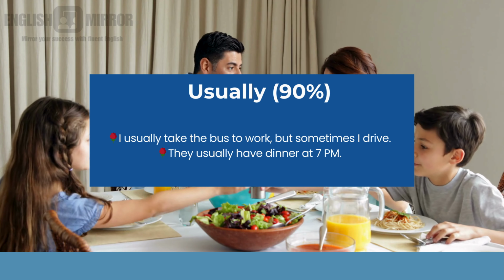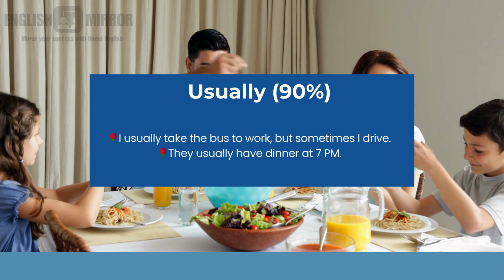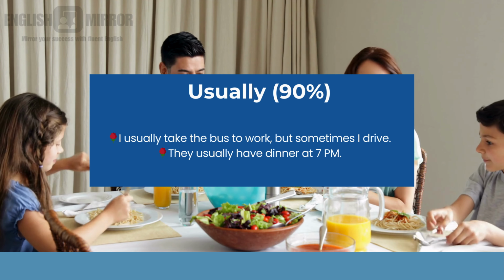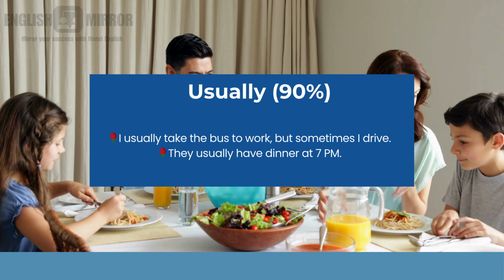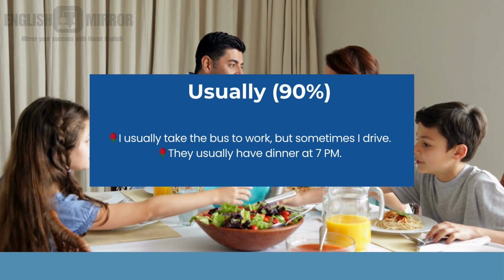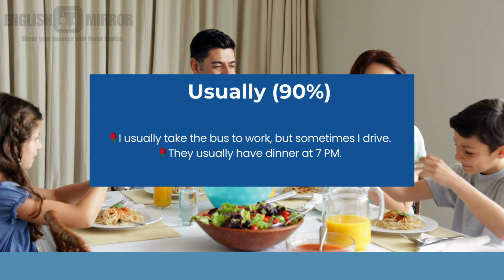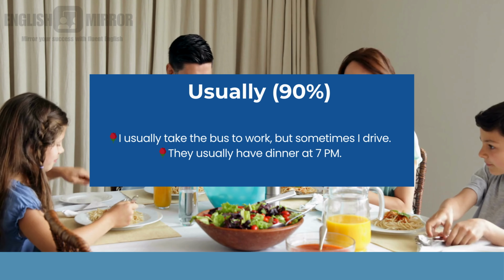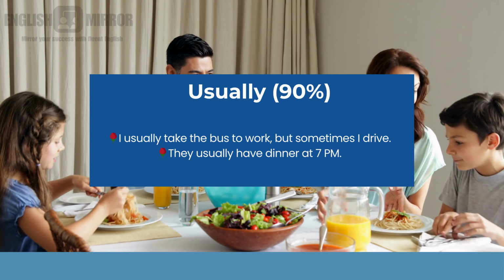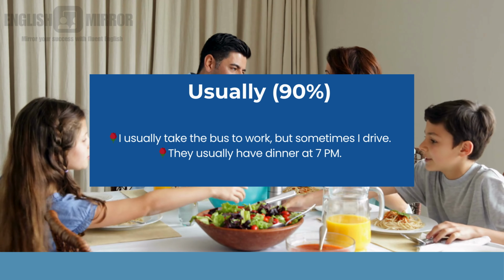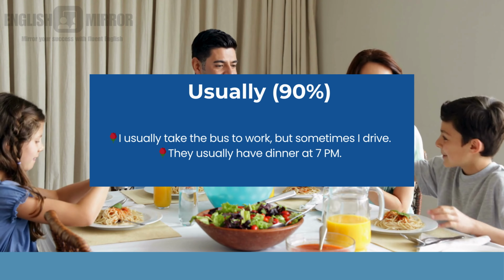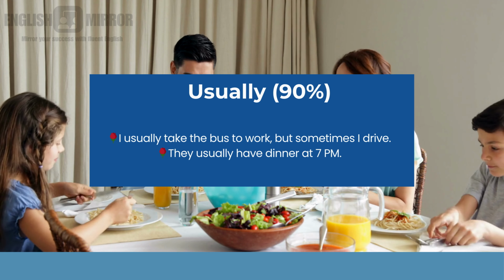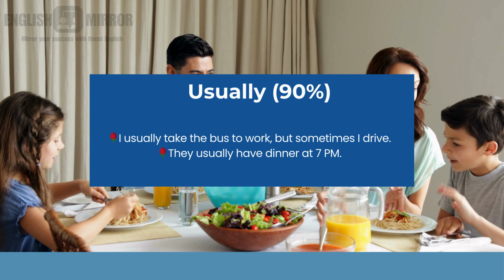So the next word which indicates frequency is usually. Usually means about 90 percent frequency, that is, not fully but not half, in between, almost nearing completion. Let's see an example and make it clear. I usually take the bus to work but sometimes I drive. That is, that person goes to work by bus, but sometimes, very rarely, that girl or boy takes a car or scooter. Okay, so that is the word usually.